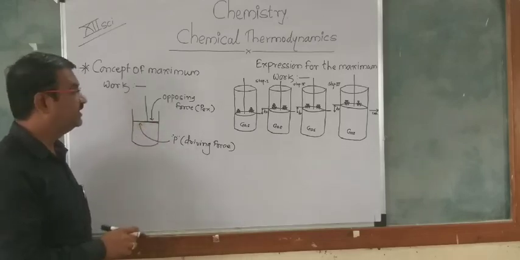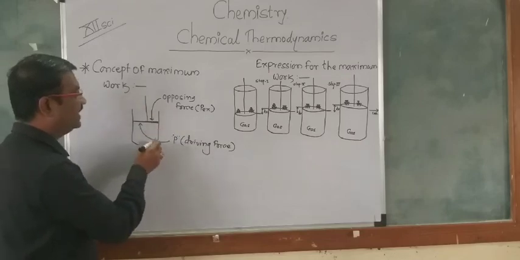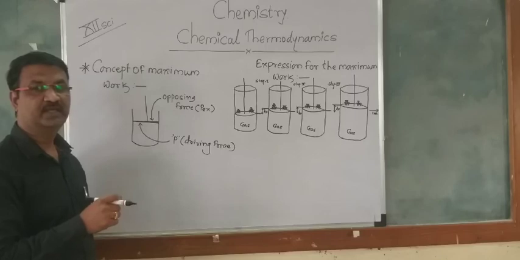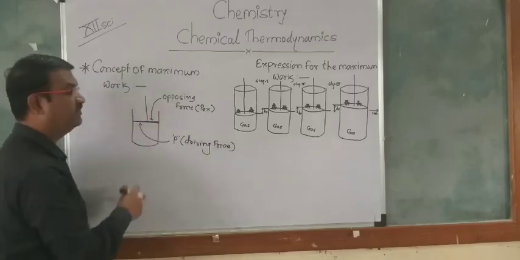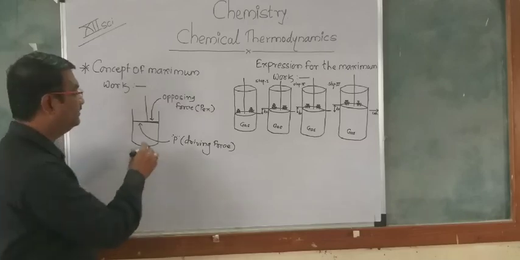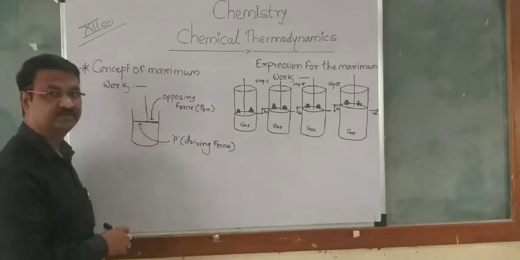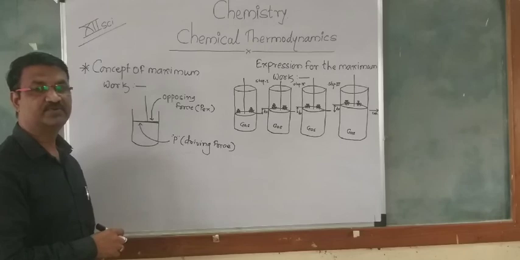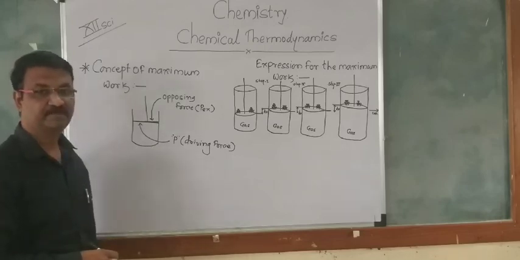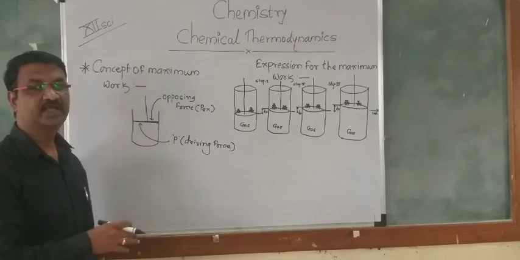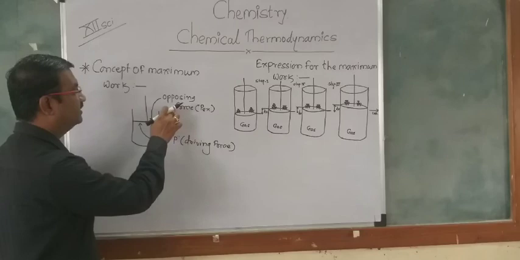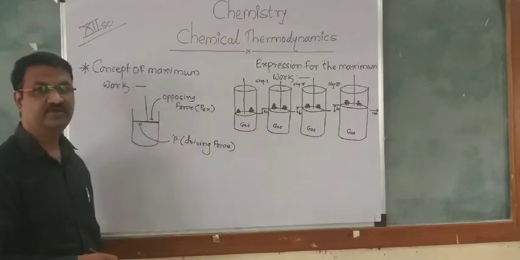But when the opposing force or the driving force is infinitely greater, that process will be reversible, and in the reversible process, the maximum work will be done by the system. In this way, there is a difference between the opposing force and the driving force.